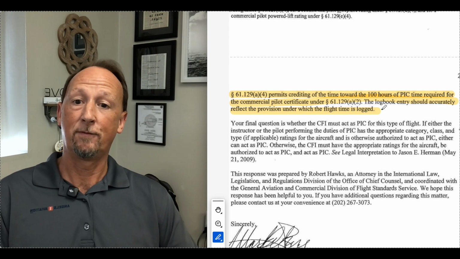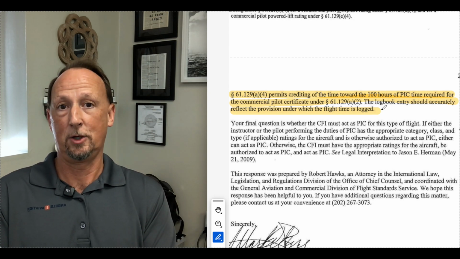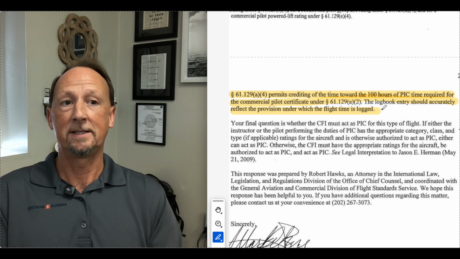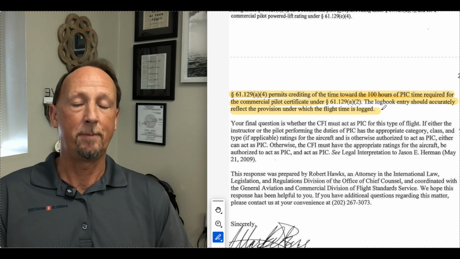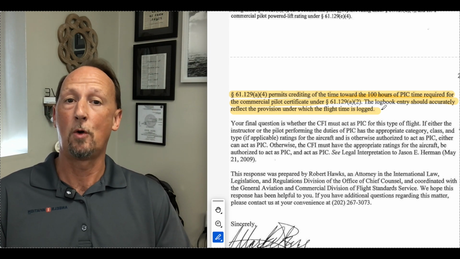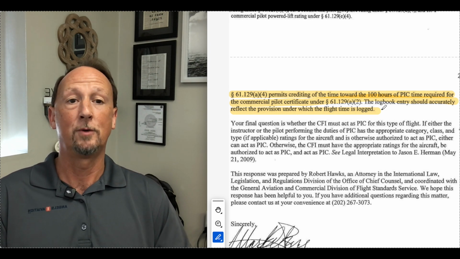If you have a rating, for example, I'm a private pilot helicopter going for a commercial helicopter certificate, then of course that 10 hours of supervised PIC can be logged as PIC time because I have a rating in the aircraft and I'm the sole manipulator of the flight controls as we discussed in 61.51(e).